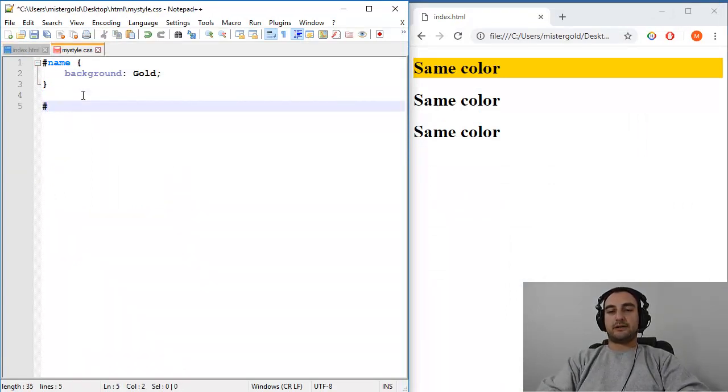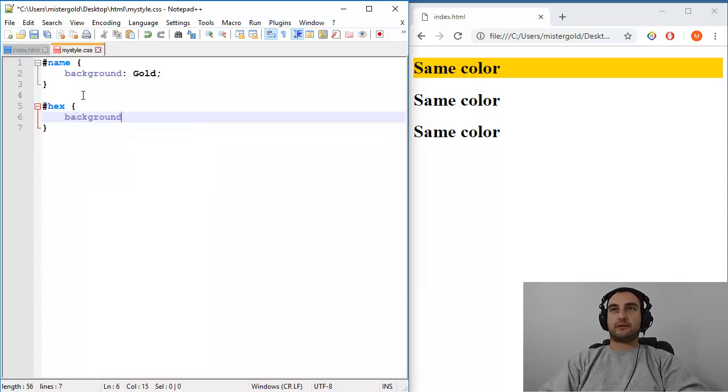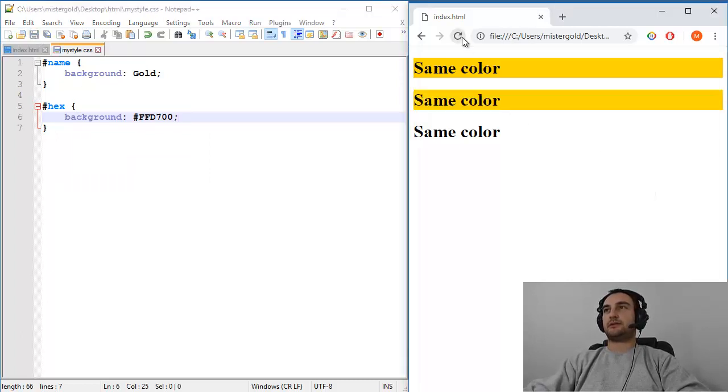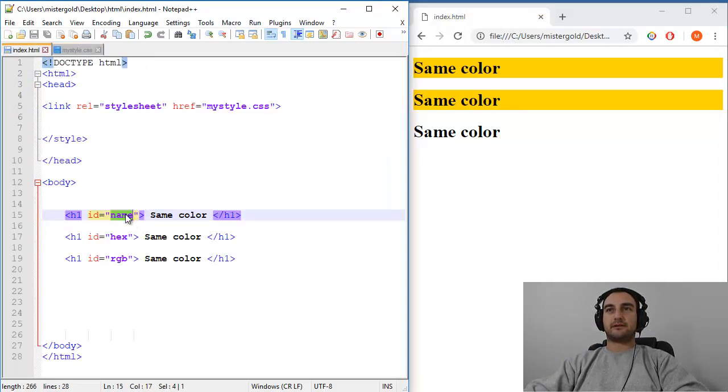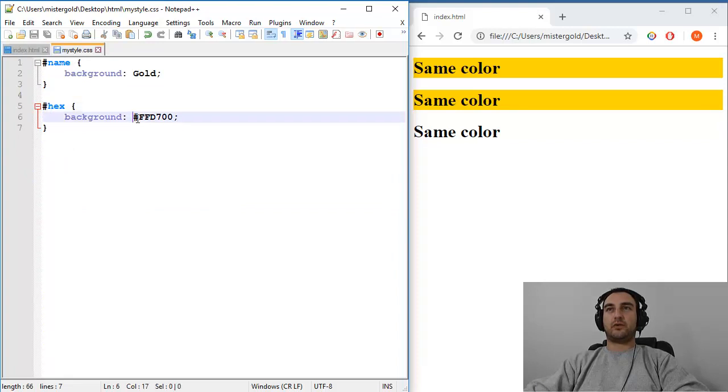For ID hex, background will be this one. And let's see our result. Nice, absolutely the same. So sorry, don't confuse this hash with this hash. This is for selector ID here, and this is for hex color. Okay, now let's go to RGB.